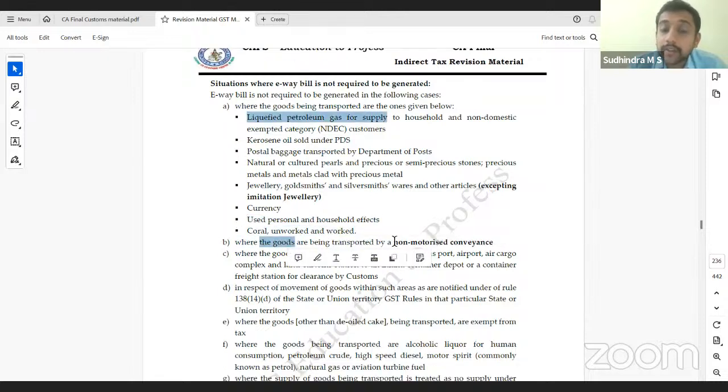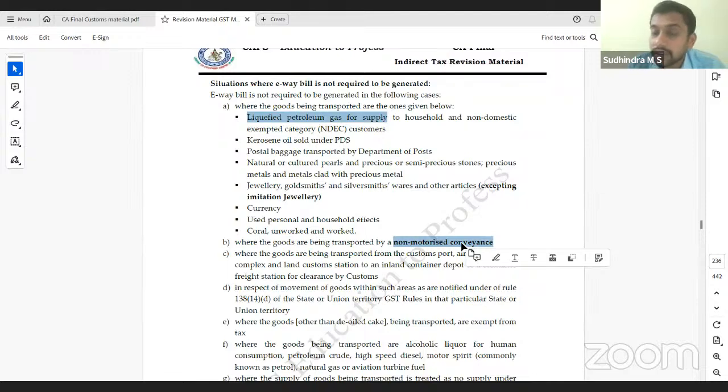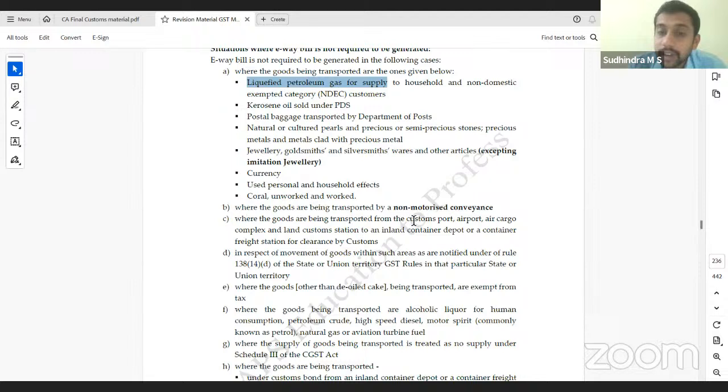Where goods are being transported by a non-motorized conveyance, if he is taking it on a bicycle, it is not required. Where goods are being transported from a customs port, airport, air cargo complex or land customs station to an inland container depot or container freight station, we have these two concepts in customs, ICD and CFS, so when you are transporting the goods from customs to ICD or CFS, e-way bill is not required.